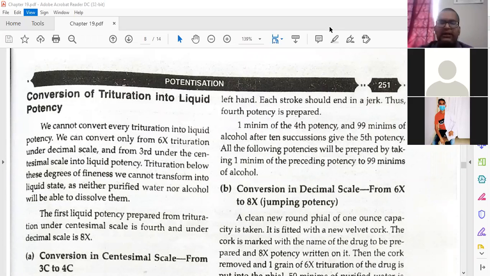Just to make first potency 1x you need 1 part from crude drug. If you want to make second potency you have to take 1 part from first potency. This is like a chain, like a relay race, you have heard of relay race. One part you have to take, it is touching and going forward like that. Means for the first C or first X potency you need one part from crude drug. Second, if you want, you have to take one part from first. Third, you want one part from second, fourth, you want one part from third. Like that. So is it clear to everyone?